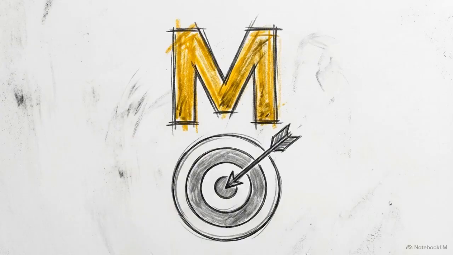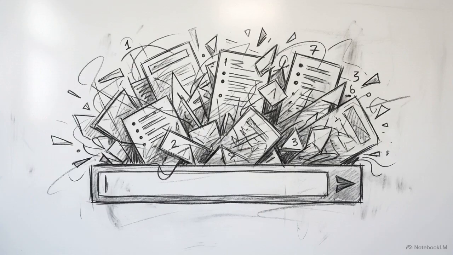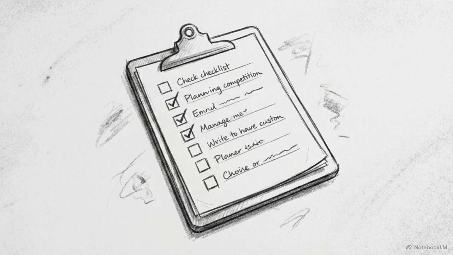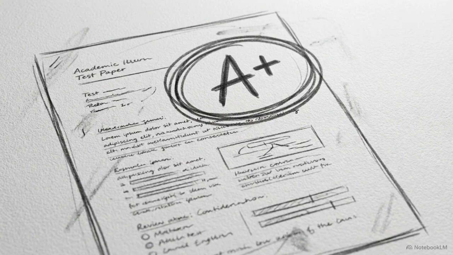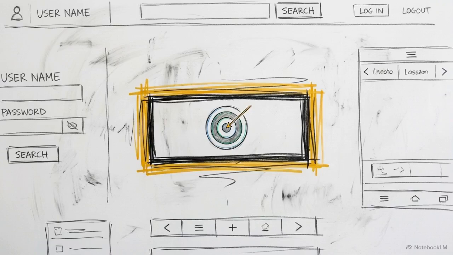The final variable is M, for mission. A common trap is asking the AI to accomplish multiple complex tasks in a single breath, like outlining a syllabus, writing an essay, and creating a quiz simultaneously. The rule for the mission variable is strict. Assign a single, focused, and interactive objective.